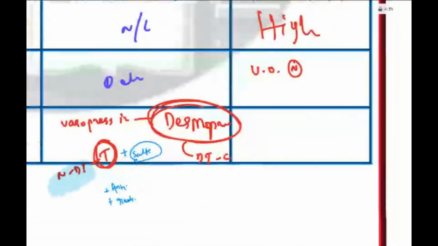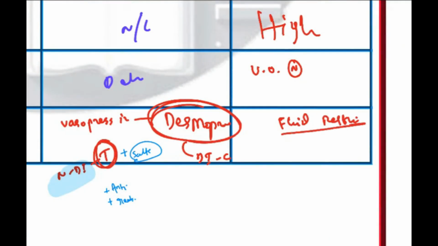So how do you treat? The treatment is fluid restriction, which works in mild cases. In severe cases, you would give an ADH antagonist. Can anybody tell me what the ADH antagonists are? Just one example.